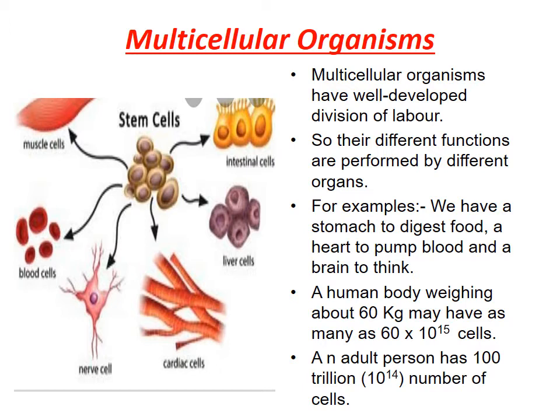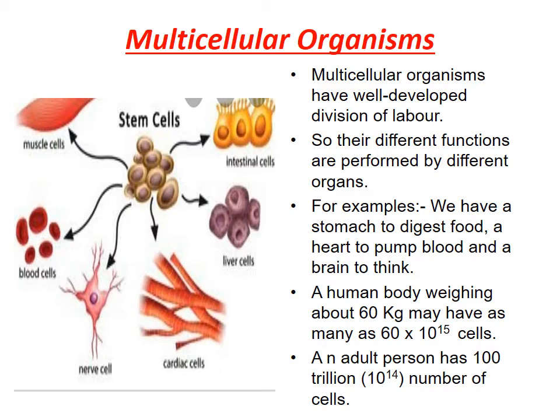As we studied previously, a group of cells makes a tissue, a group of tissues makes an organ, and then organ systems and the organism. It means in a single organism, different organs are there to perform different functions. If we take the example of the human body, we have the stomach.